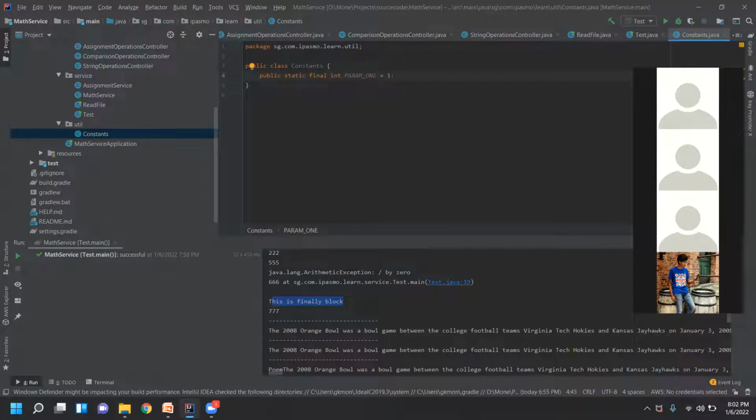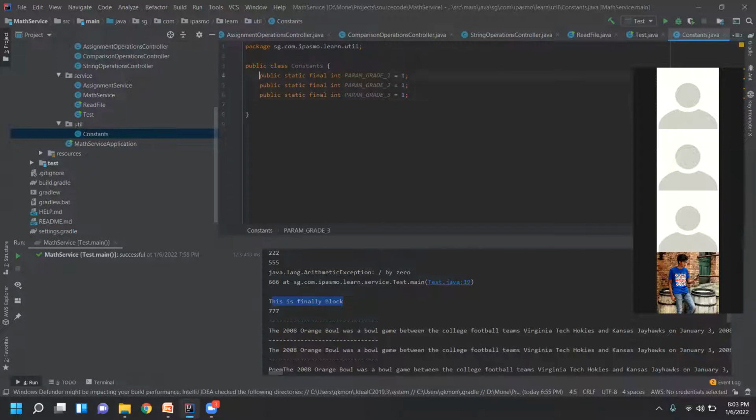Now I will duplicate this, some common constants. Now grade underscore 1, grade 2, like this. Let's take only 3.